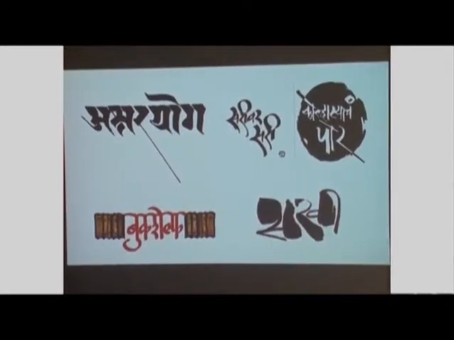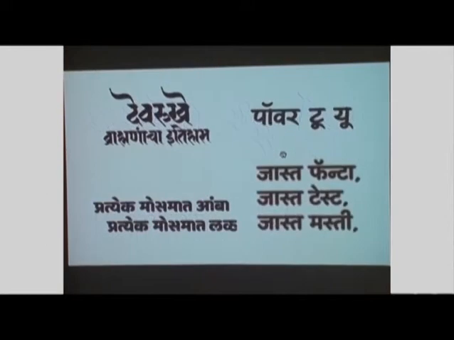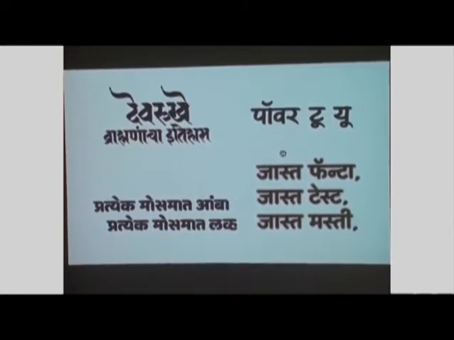Some calligraphic logos and taglines. And digital lettering, taglines, logotypes, one can see many good samples overall.